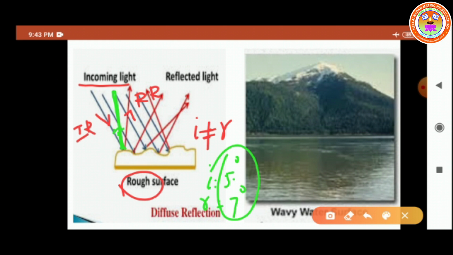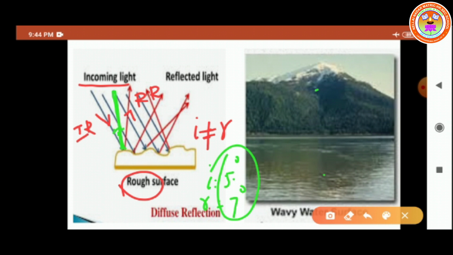So what kind of image will be formed? The image is not clear. Such reflection is called irregular reflection. See the same picture. The water is not in a still condition. It's not still water. So the light rays fall on the wavering water level. We are not able to see the image, isn't it? This kind of reflection is taken as irregular reflection.